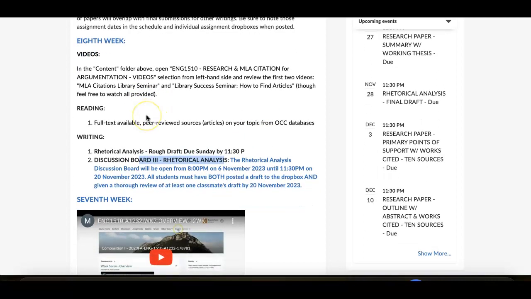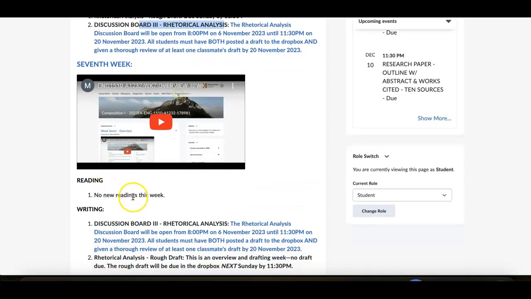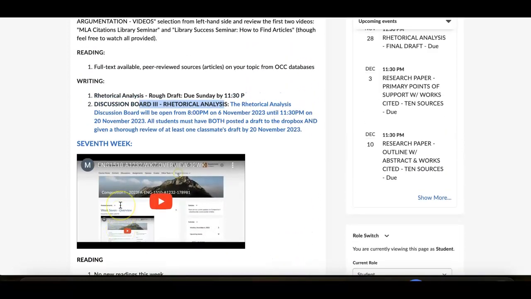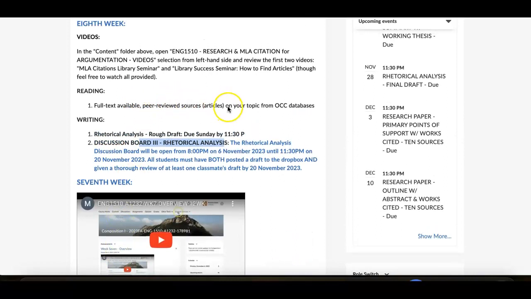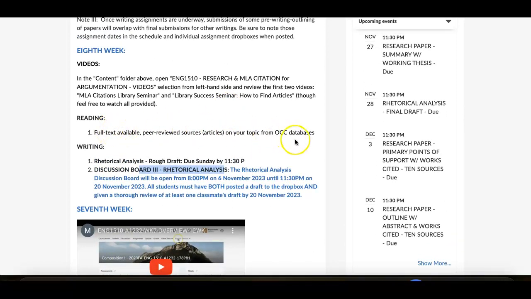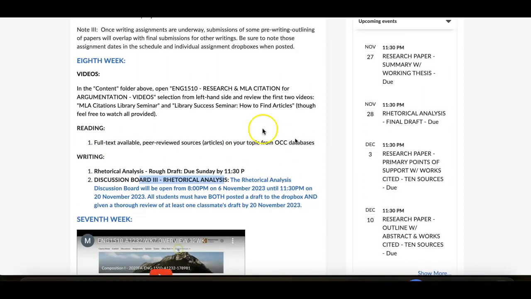In week 8 here, last week you didn't have anything additional with these. Now this week it says full text available peer-reviewed sources. You're also going to see some sample articles that I put up here, one for each one of the categories that are possible for your research topics.